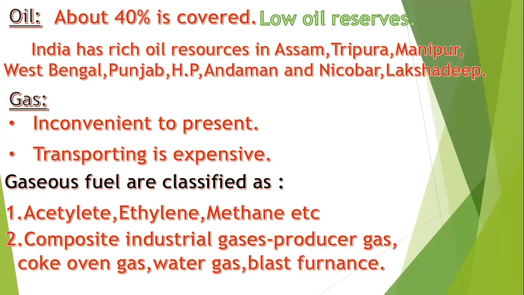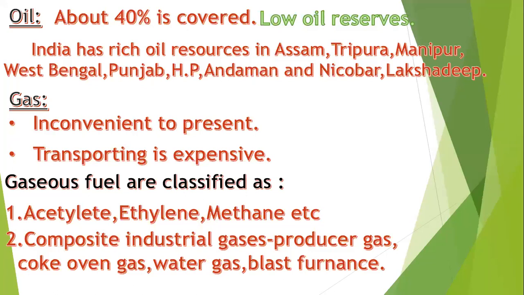What are the disadvantages we see in this? Gas cannot be easily transported. If you want to transport it, it will be very expensive, and it is incompletely used because complete gas cannot be used as a source. Completely we cannot depend on gas.